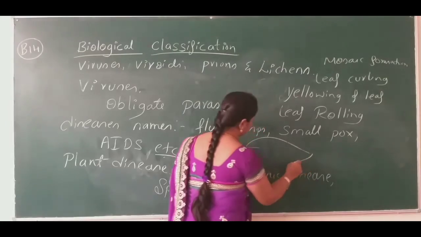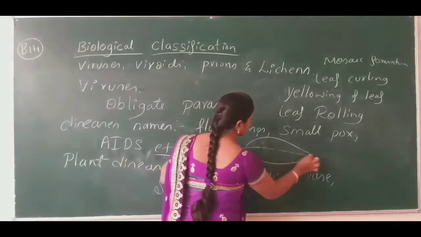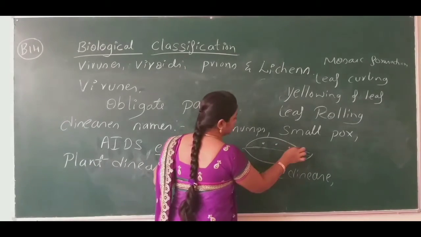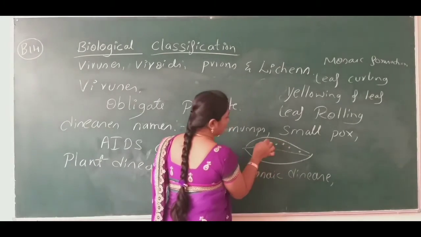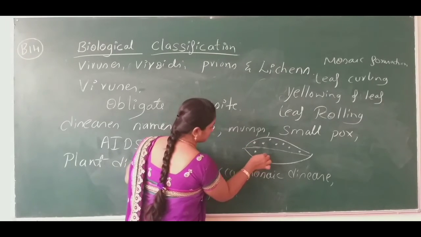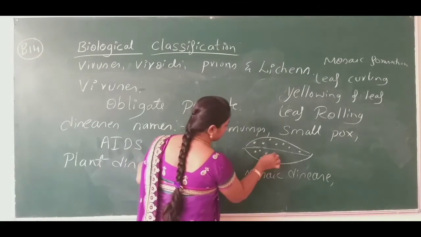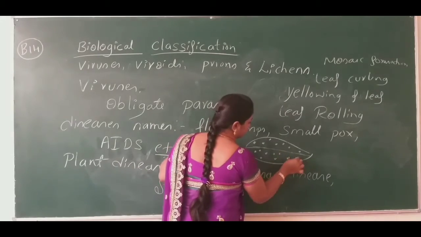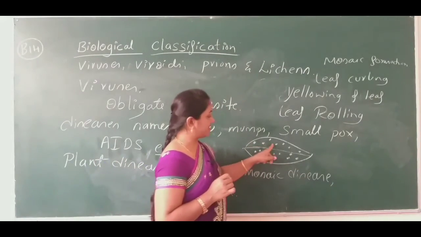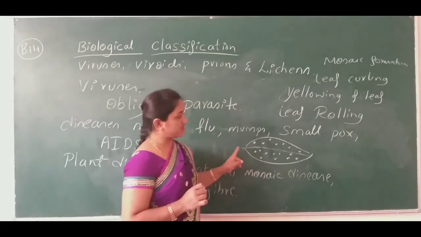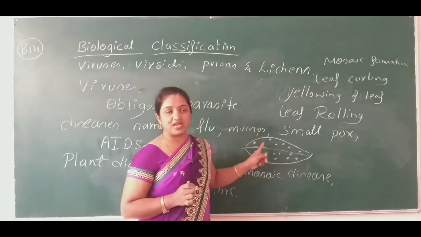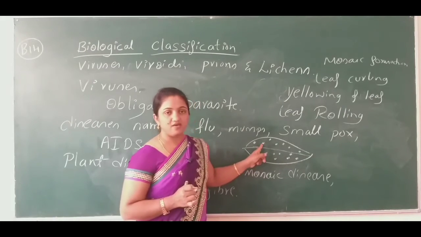If we consider this is a leaf, if you find patchy forms of a different color, white color patches, on the leaf, maybe the leaf or the plant is infected by a virus.